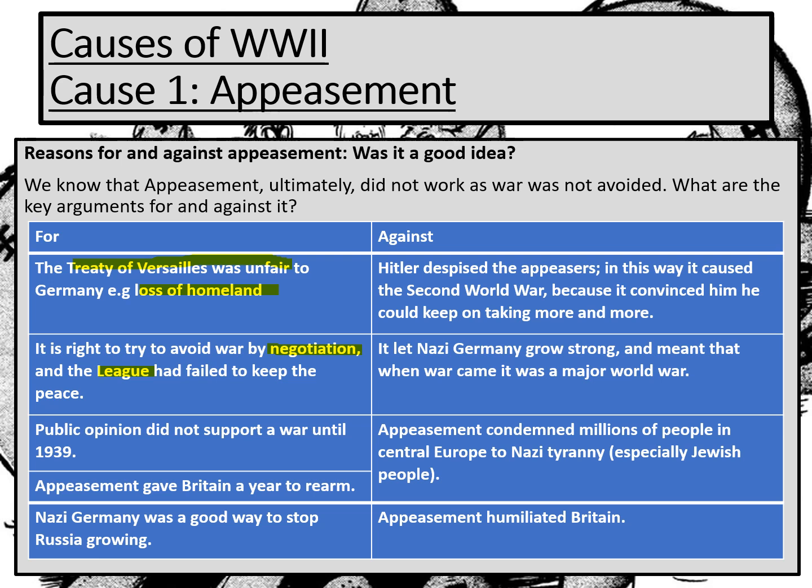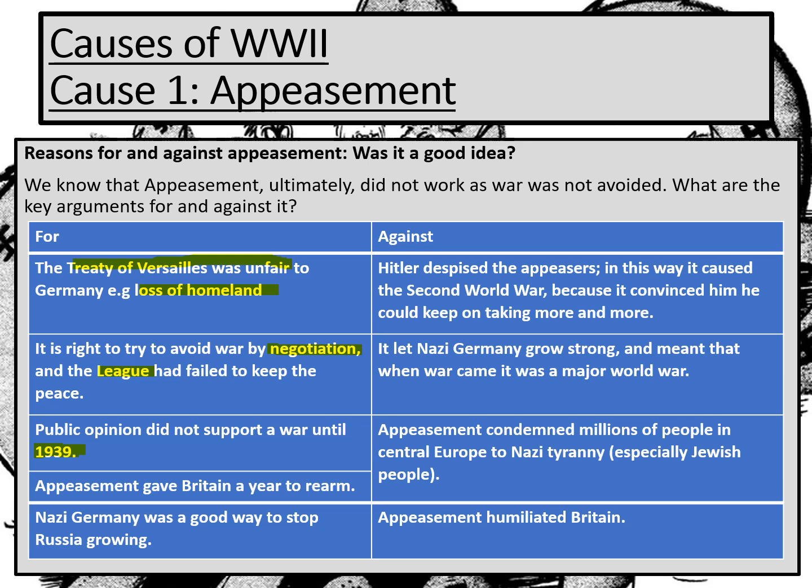And so what appeasement did was it proved to the British people, yes, we have done everything. By the time we hit 1939, particularly after Hitler invades Czechoslovakia in March 1939, the British people then turn and they now do support war.